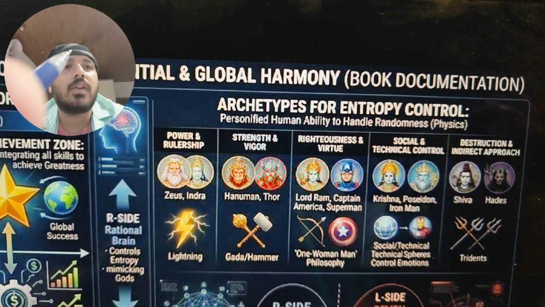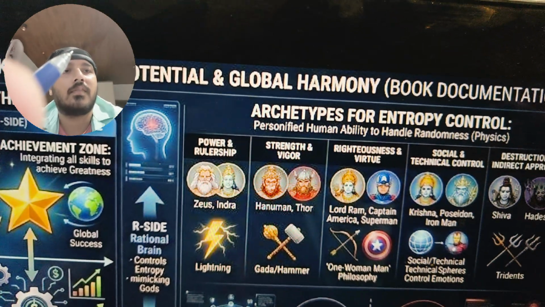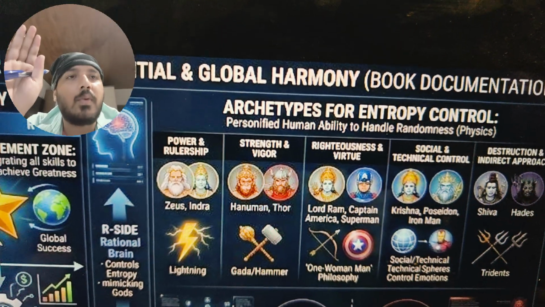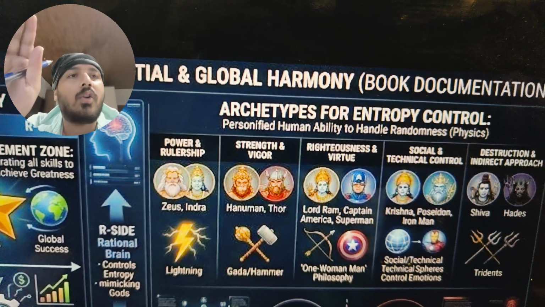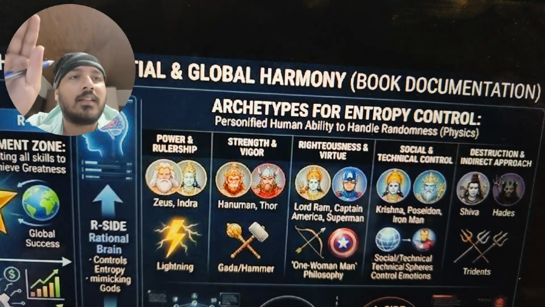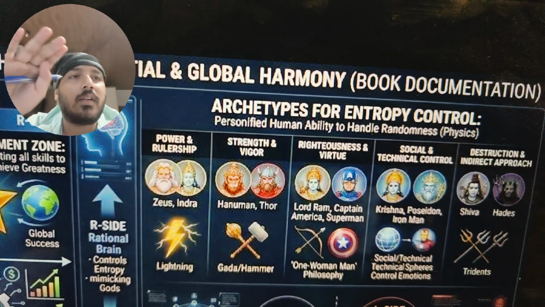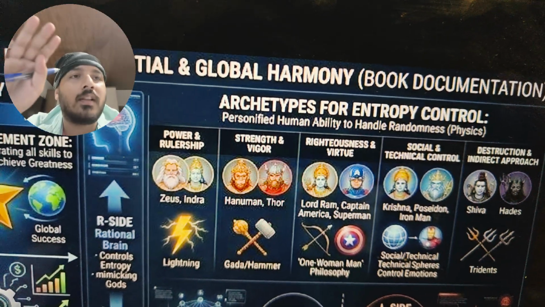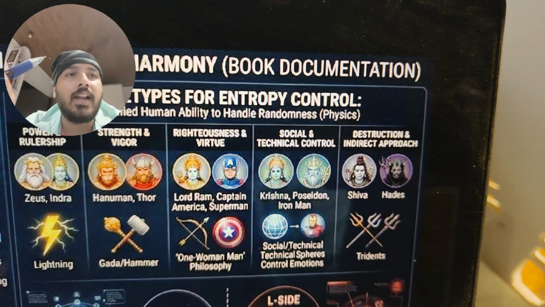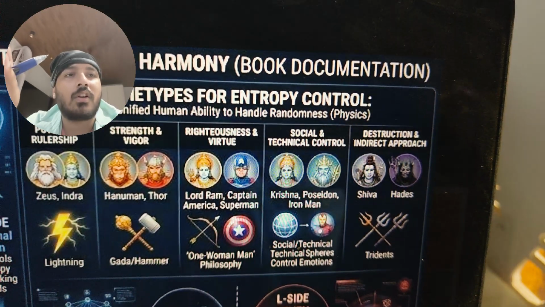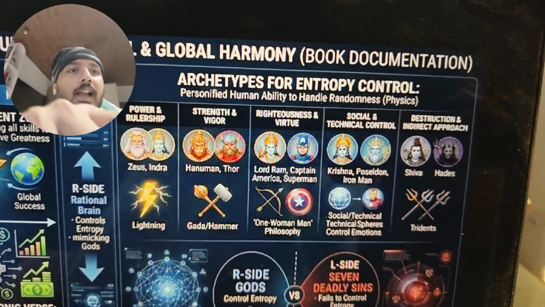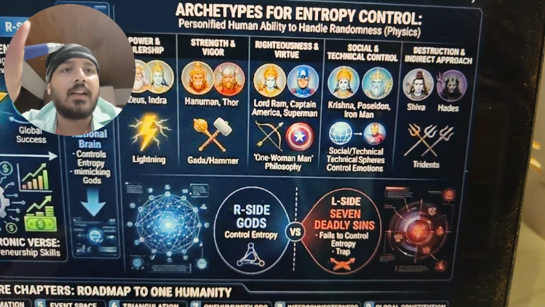They are righteous and virtuous people, the righteous and virtuous gods. So there is extreme amount of parallelism between how the gods are in general. Krishna and Poseidon and Iron Man. So these control the oceans or the waves of the ocean. Krishna controls the waves, turbulent waves of the emotion. Shiva and Hades, the Trishul or the trident wielding gods. They are the ones that are actually wielding the tridents.